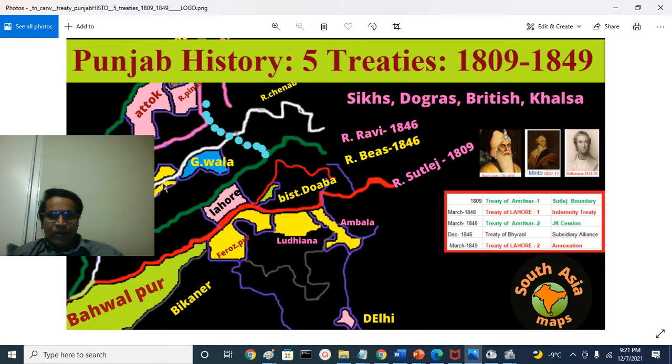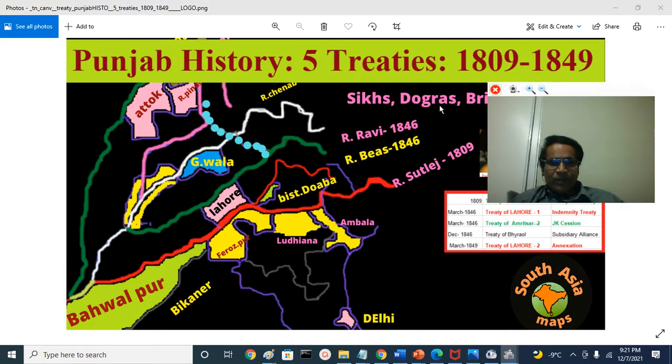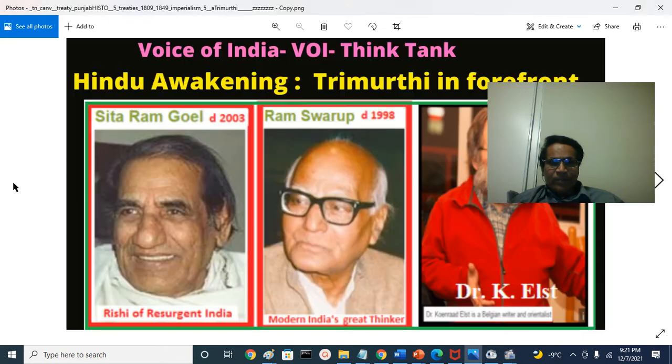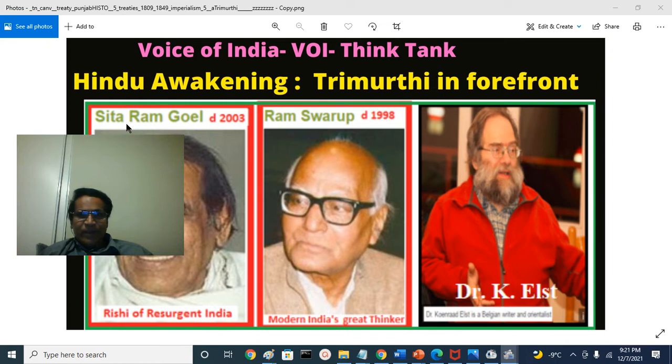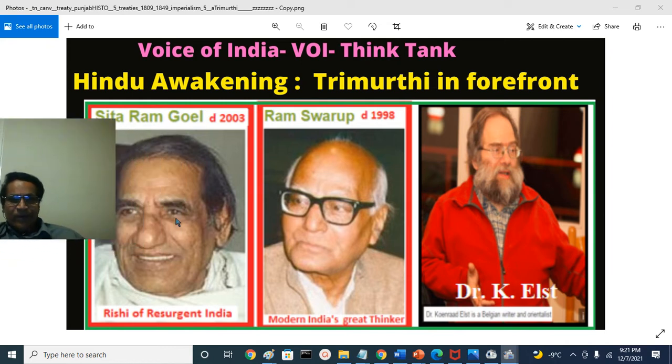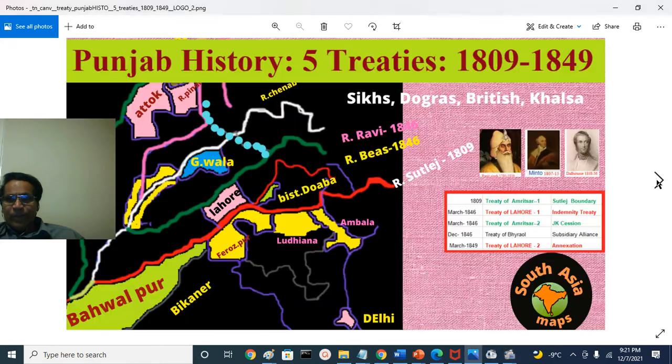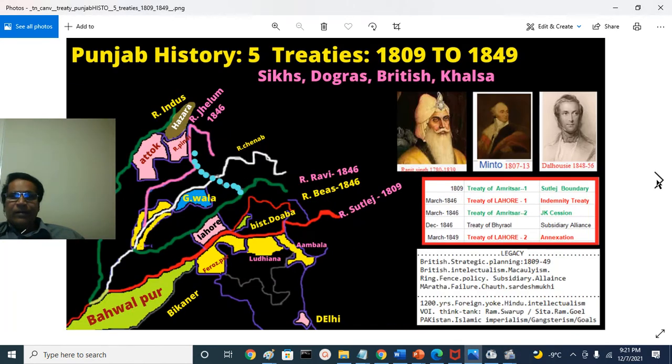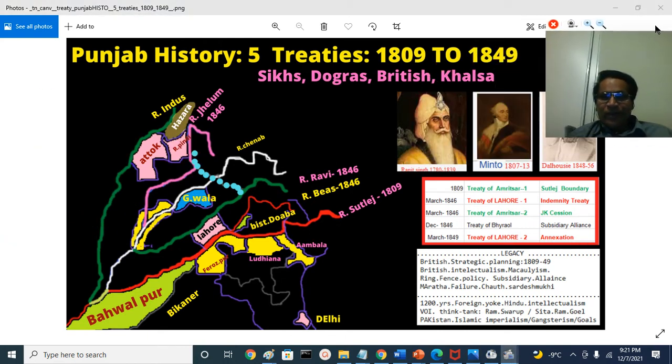The 5 treaties of Punjab history, and these are the maps of the Voice of India think tank, Sitaram Goyalji, intellectual Kshatriya of modern time, the greatest thinker of modern India, Sri Ram Swarupji, and present Indology scholar, Acharya Koenraad Elst from Belgium. Yes, excuse me, this is the Punjab history of 5 treaties.